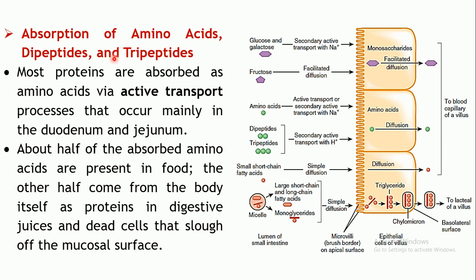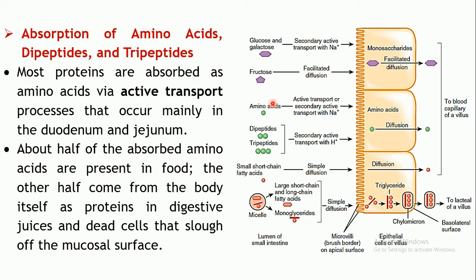Then coming to the absorption of the amino acids, dipeptides and tripeptides. Amino acids means a single unit, of which the proteins are made up. Dipeptides comprise two amino acids which are joined by a peptide bond. Tripeptides means there will be three amino acids joined by two peptide bonds.